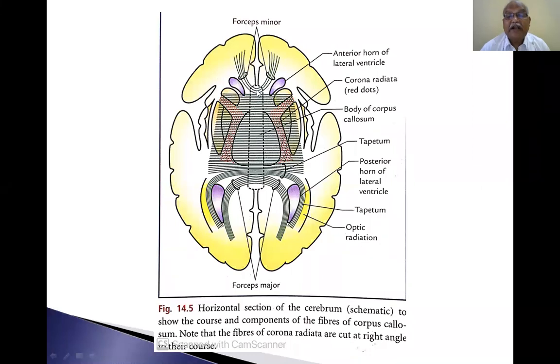Now from the anterior part of the body of the corpus callosum, a few fibers arise and go to both frontal lobes. They are called forceps minor. That means again, the frontal lobes are connected with each other by means of another white fibers. They are called forceps minor. They arise from the anterior part of the body of the corpus callosum.